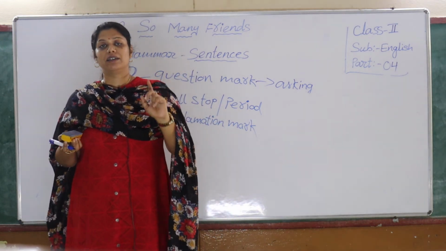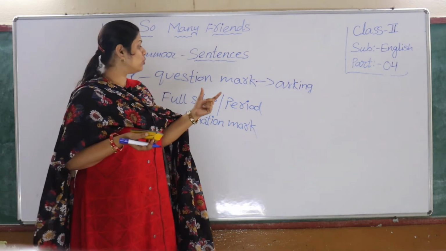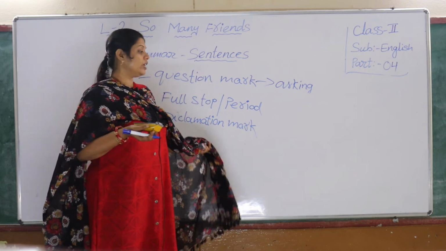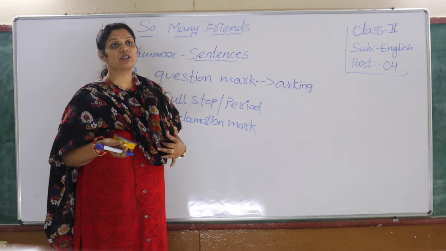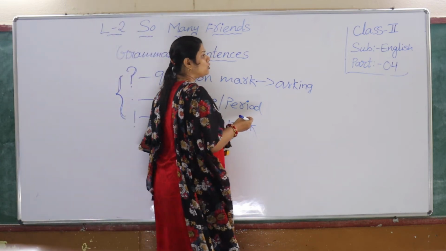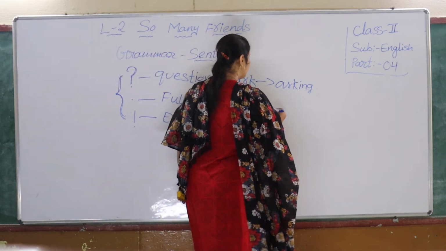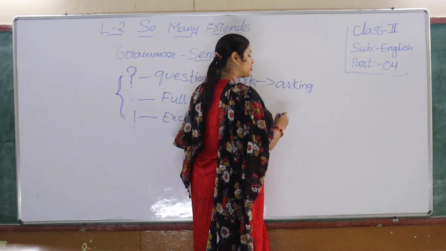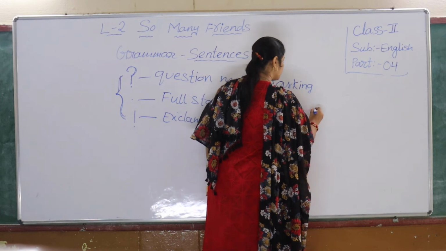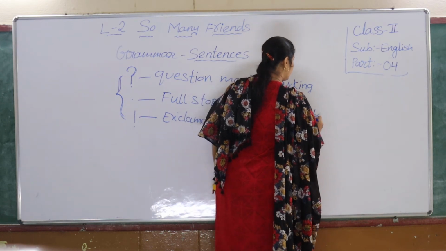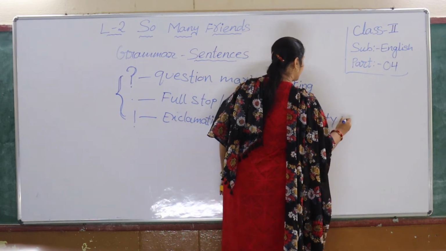But suppose you have to write it. We use this exclamation. For example, I'll use, what a beautiful picture. What a tasty ice cream!